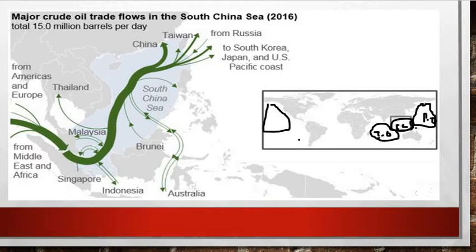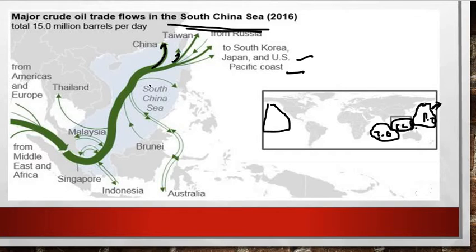Okay friends, so from here we are getting into the zoomed picture. This is the major crude oil trade in the South China Sea, right friends? So these are the major crude oil trade routes in the South China Sea, and here come Russia, Taiwan, China, South Korea, Japan, USA, and the Pacific coast. From here the USA will come, and there will be Alaska, right?